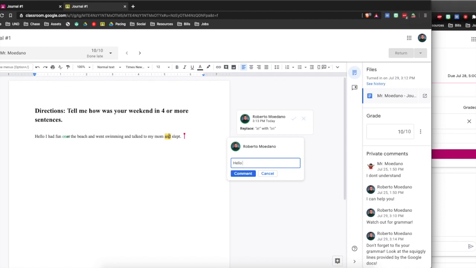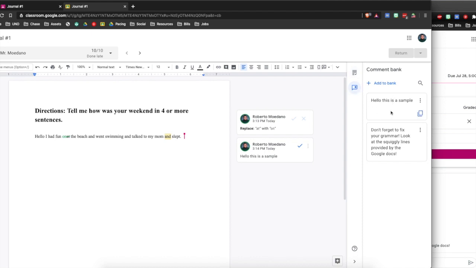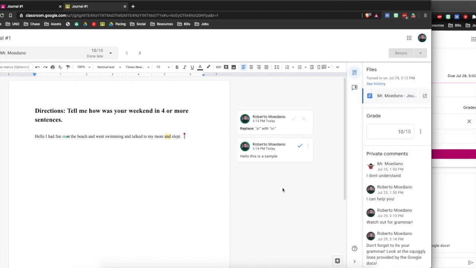Or hello, this is a sample. You could also make a comment, and like Google said, add to comment bank, and you will see it directly there. But you have to copy it from the comment bank and bring it over. So sometimes it pays to write a good little couple of sentences, and it'll pay off as a teacher, because the student will see that you're actually writing a lot for their paper. They like that.